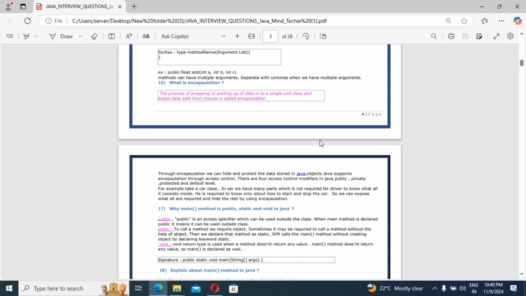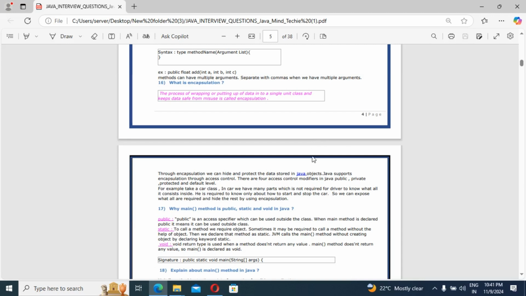So we can expose all the required and hide the rest by using encapsulation only. With the encapsulation concept, we can hide all other required things. Only we are going to expose how to start and how to stop. That is encapsulation. We can just explain with an example.